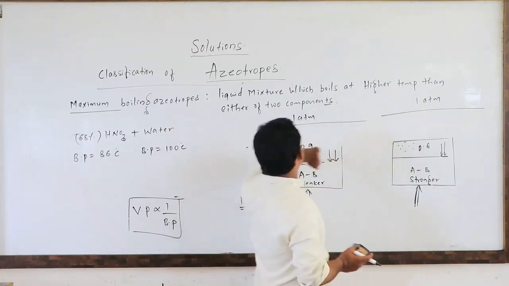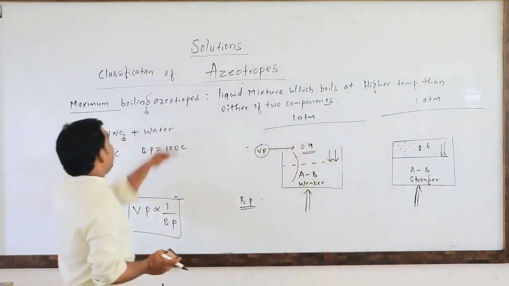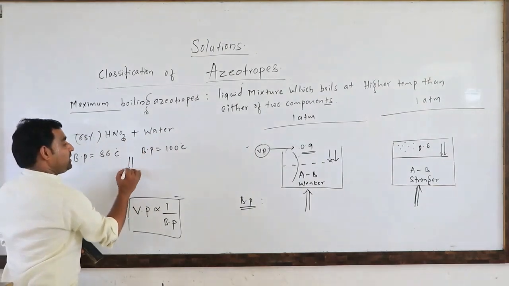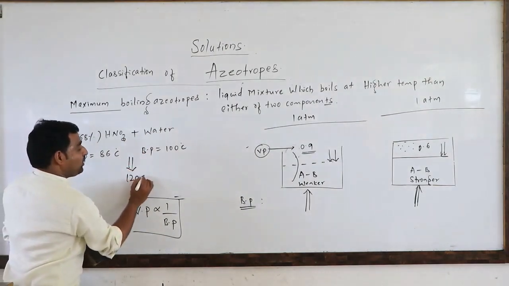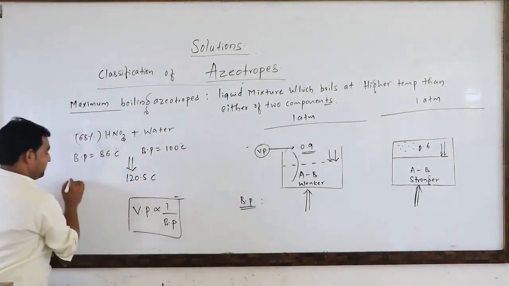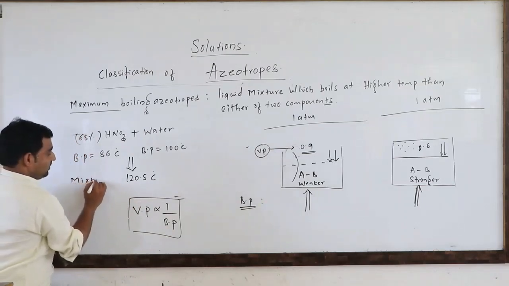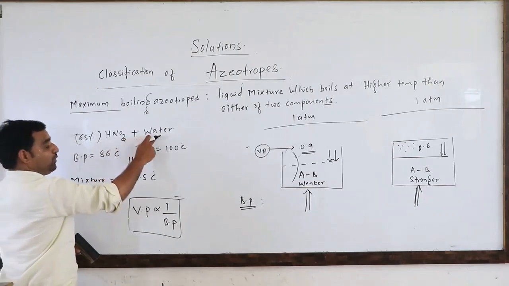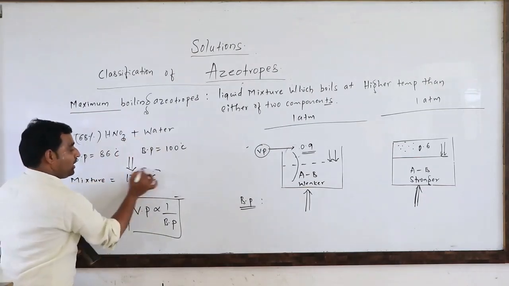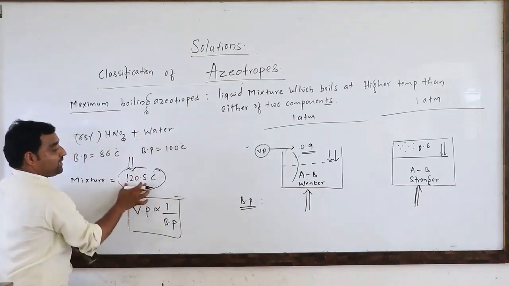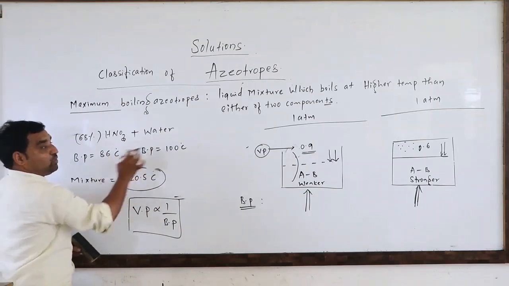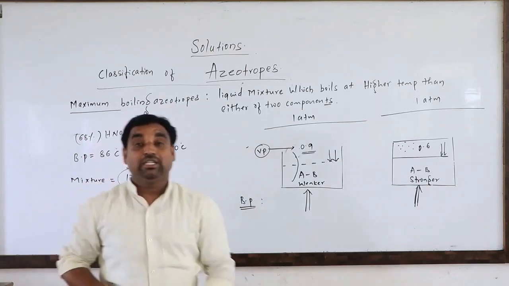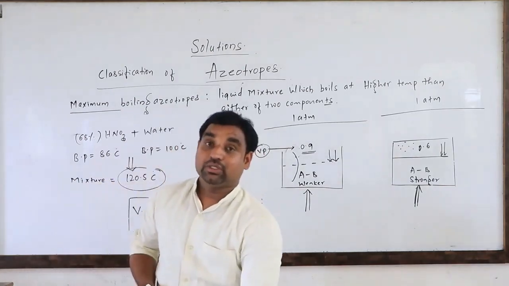So this type of mixture is termed as a maximum boiling azeotrope. The mixture of these two will boil at 120.5 degrees Celsius. So compared to the boiling point of HNO3 and of water, the mixture will boil at a higher temperature than either of the two components. This type of azeotrope is called a maximum boiling azeotrope.